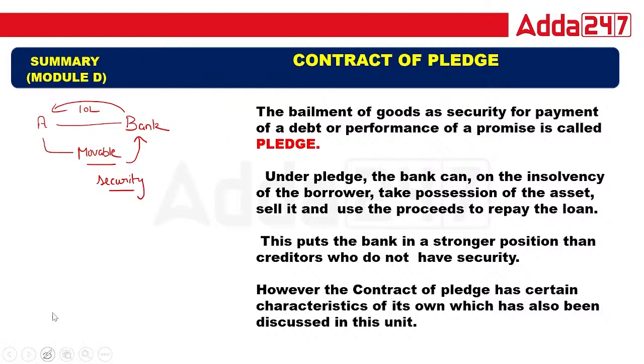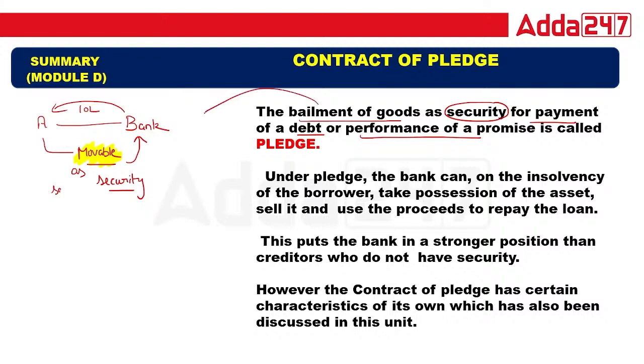So in the pledge, basically, we are giving the movable property as a security. Okay. So now what is written here? The bailment of goods as security for the payment of debt and the performance of a promise is called pledge.